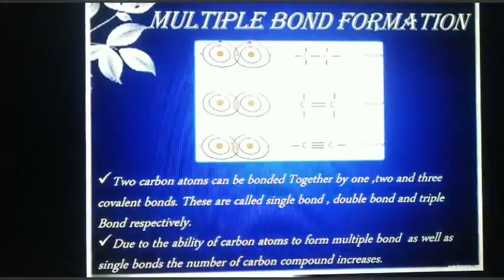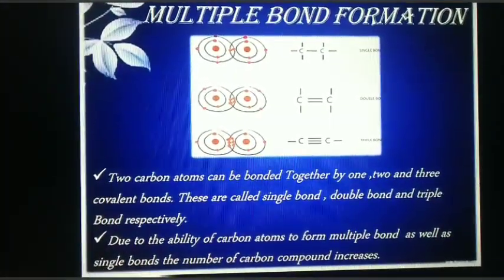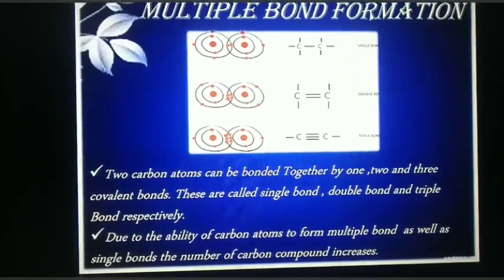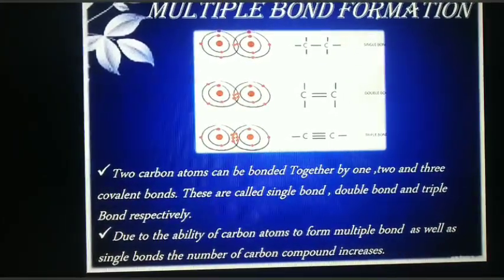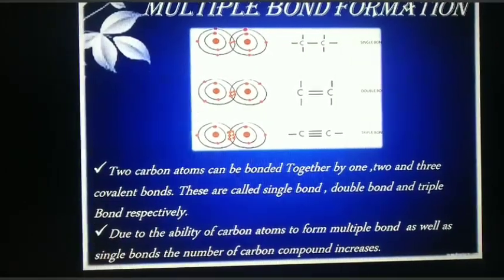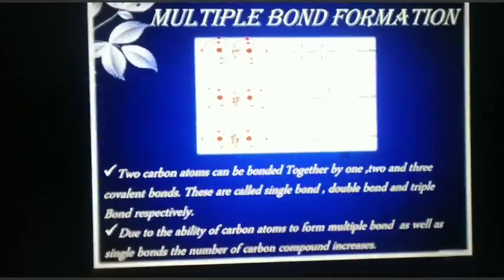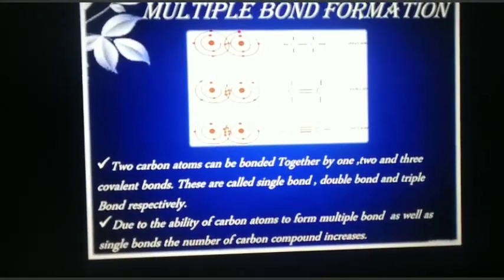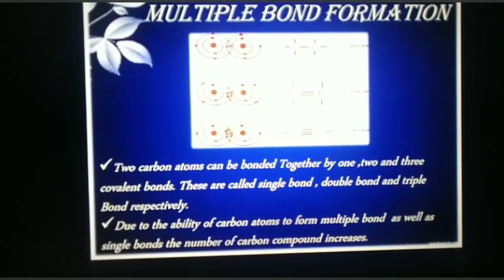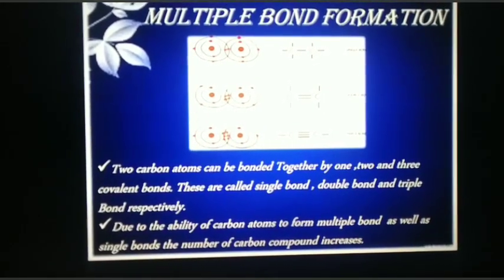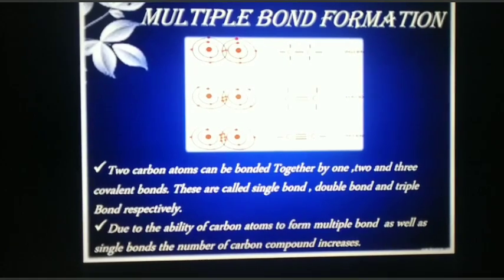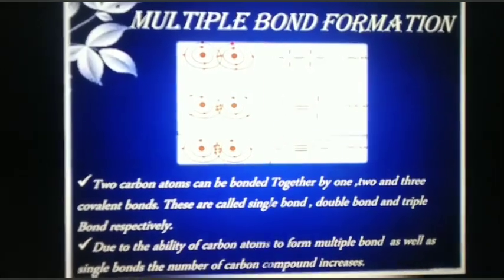Multiple bond formation. 2 carbon atoms can be bonded together by 1, 2 and 3 covalent bonds. These are called single bond, double bond and triple bond respectively. Due to the ability of carbon atom to form multiple bonds as well as single bonds, the number of carbon compounds increases.